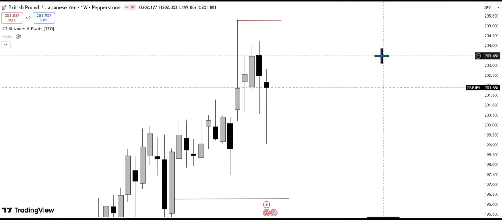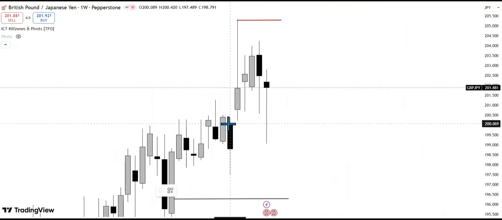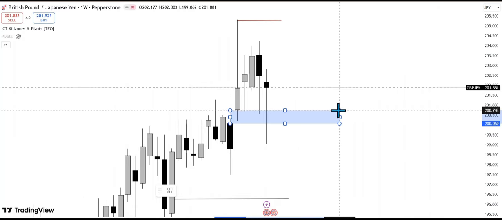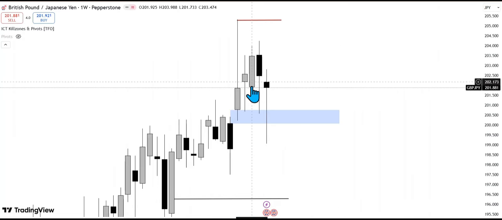So let's look at GBPJPY. So GBPJPY and yen basket are negatively correlated. So if you're expecting bearish moves for yen basket, then you want to see bullish moves for GBPJPY, because remember, yen basket is our leading indicator for yen cross currency pairs. So if you see this new week opening gap, of course we've tagged it several times, and this is what we have. So let's look at the daily time frame.